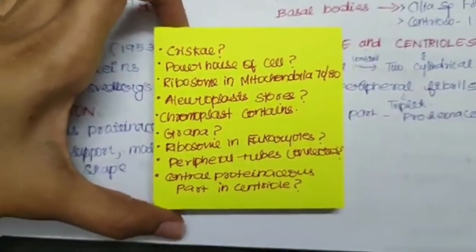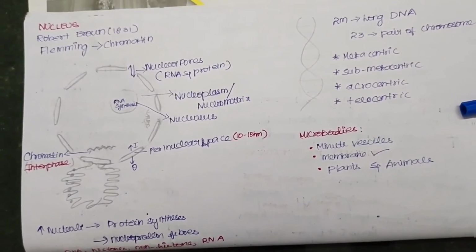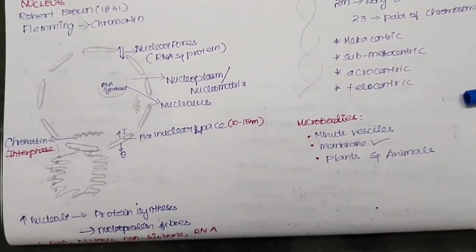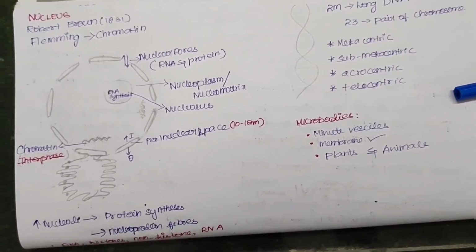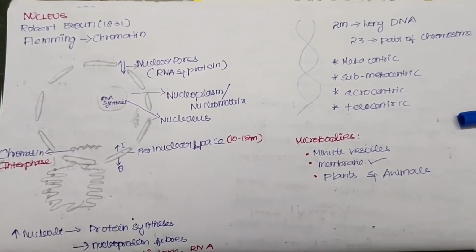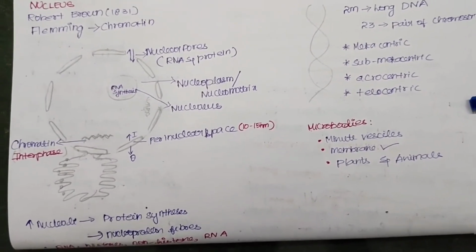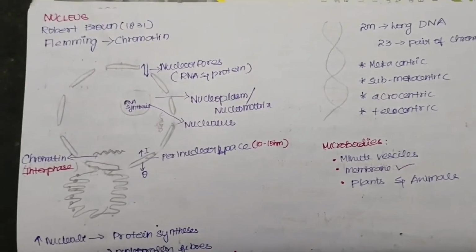Now we will move on to the next page. So we have discussed most of the organelles in the eukaryotic cell, like endoplasmic reticulum, mitochondria, plastids, what else, ribosomes, vacuoles, lysosomes. Now we are talking about the last and the most important one, which is nothing but the nucleus. Now let's get into the video.